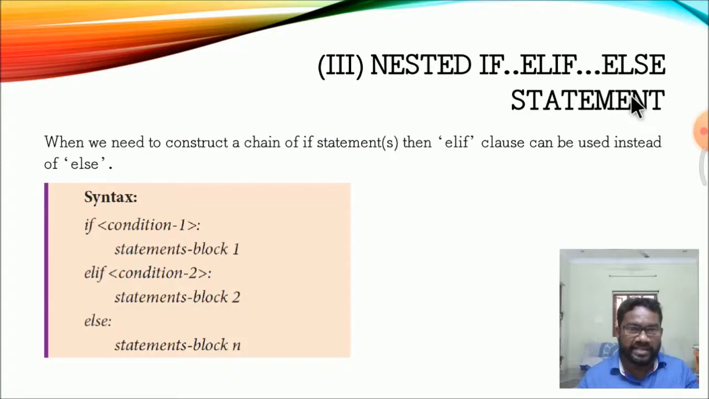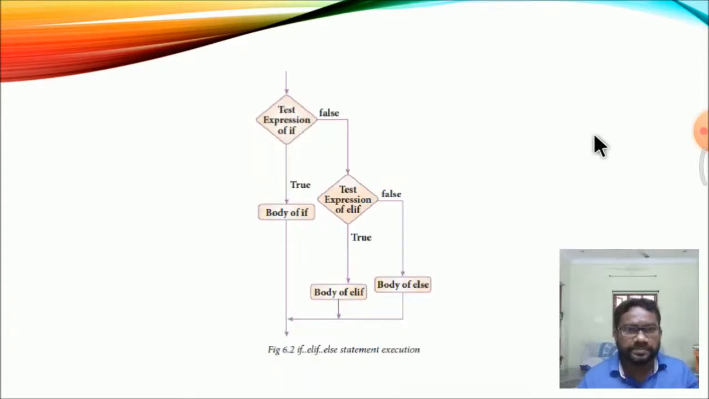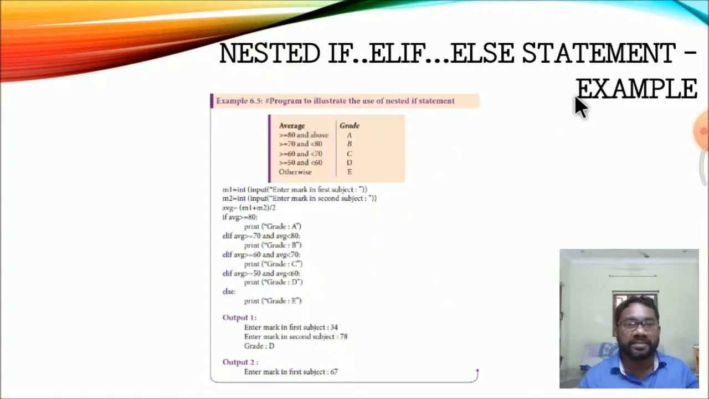The other one is the nested if else statement. What is meant by a nested statement? If we need a chain of if statements, an if else statement is placed within the block of another statement. The test condition is evaluated; if it is true, that block executes. If it is false, control goes to the next condition and executes the same way. This is the nested if else statement.